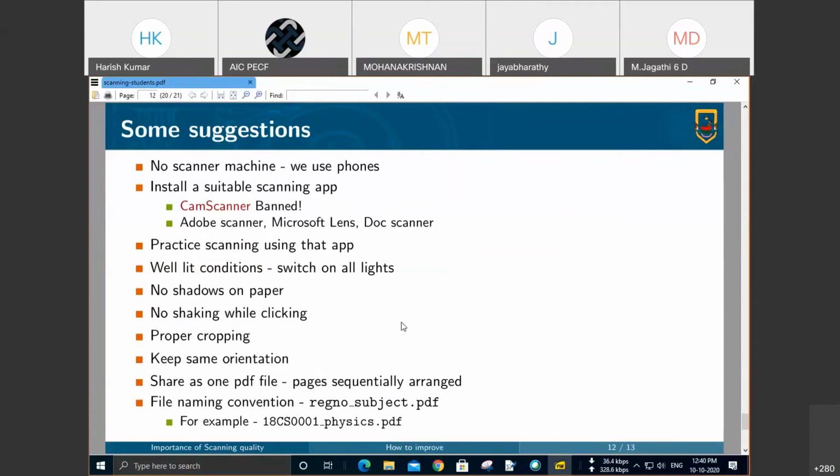Yes, these are some of the suggestions I would like to give to improve the quality. So far, I have shown you what decent quality is as an accepted paper, and what are bad scanned images which may have the danger of getting rejected.